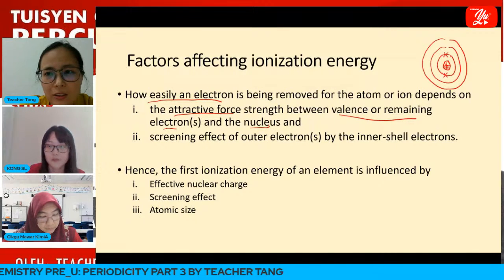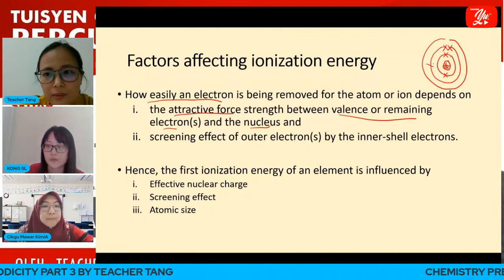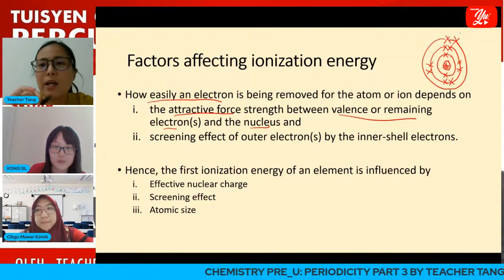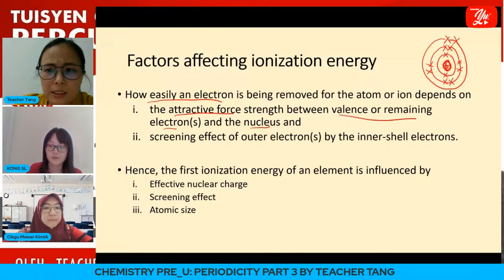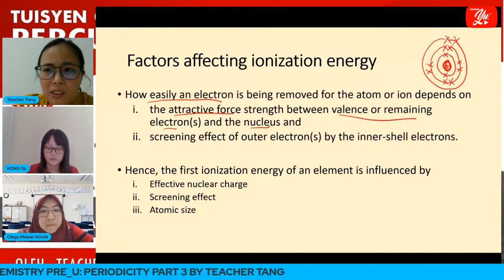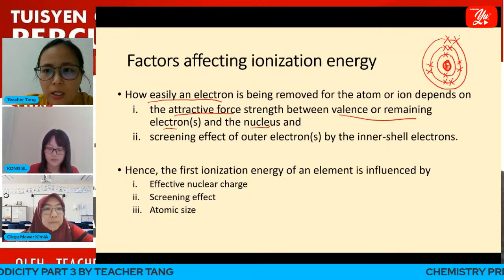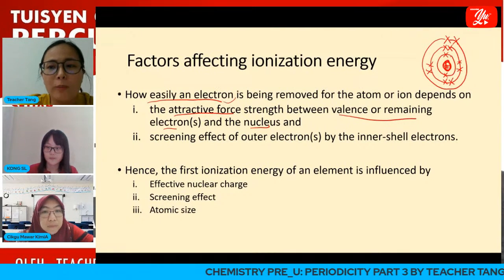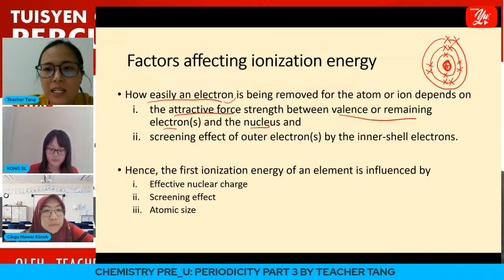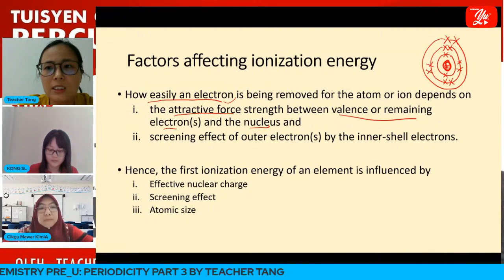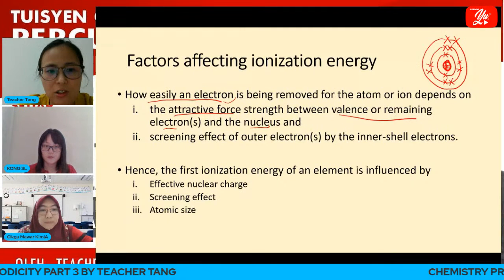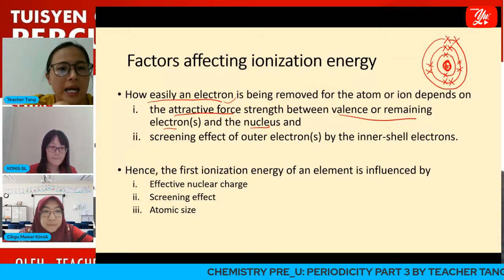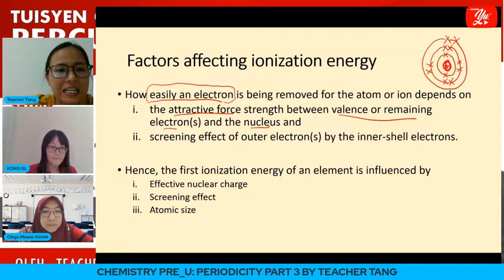Let me draw this, for example, magnesium. The nucleus consists of positive charge, and this positive charge will attract the electron. How easily the electron is removed from the atom depends on the strength of this positive charge of the nucleus on the valence electron. The second factor affecting how easily an electron is removed is the screening effect.